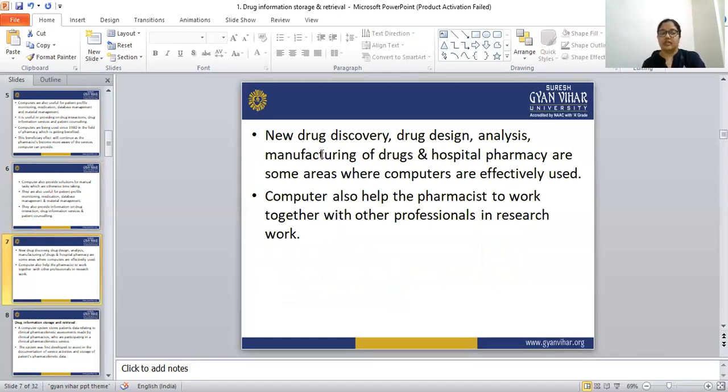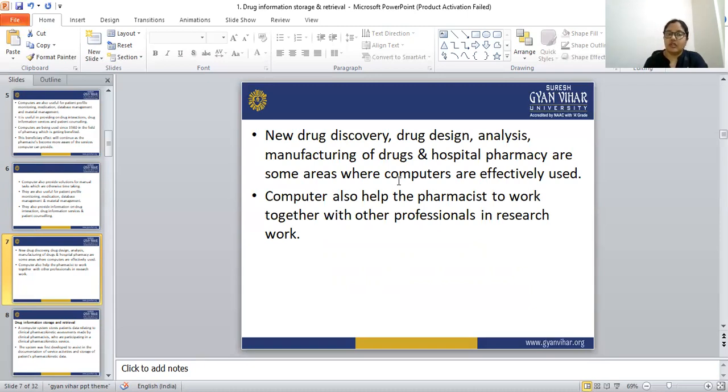New drug discovery, drug design, analysis, manufacturing of the drugs, and hospital pharmacies are some areas where the computers are effectively used. In every field, the computers are very effectively used.